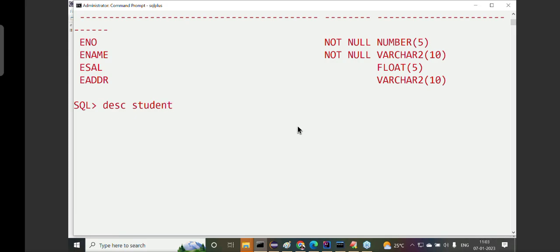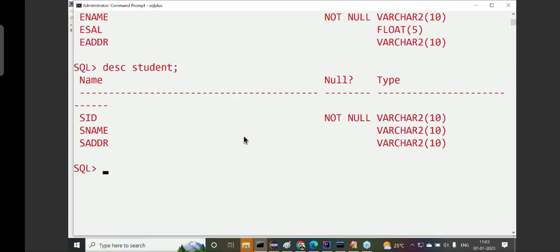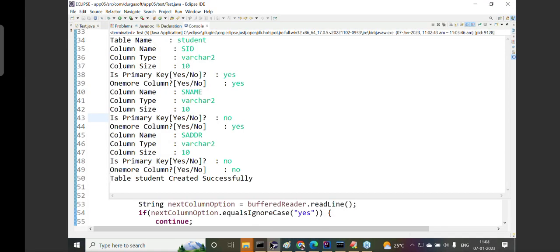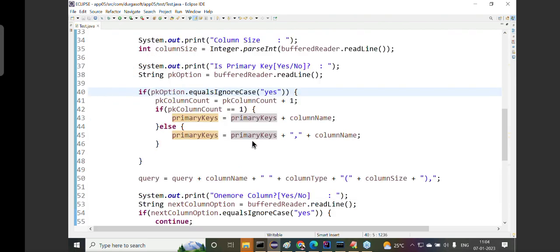Let me open my database. Describe student. Is the student table created or not? Like this, we can create any table with any column names, any number of columns, and any column data types. Everything depends on the user. Actually, this is a real-time application. It will be used in creating an SQL editor product.